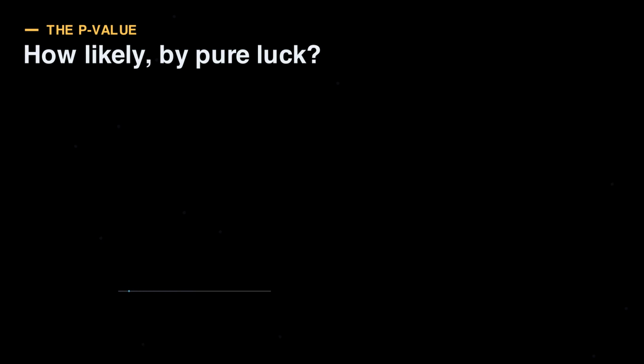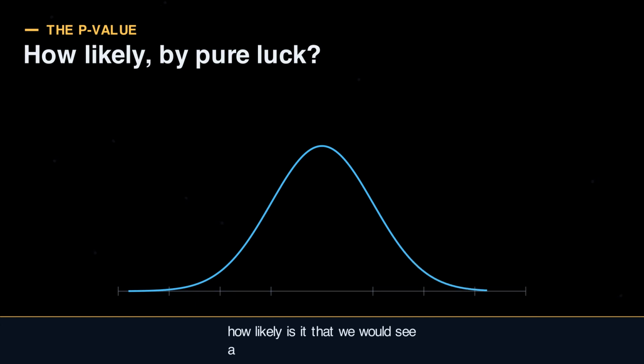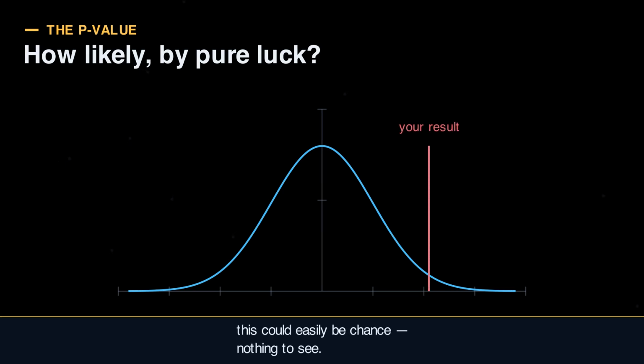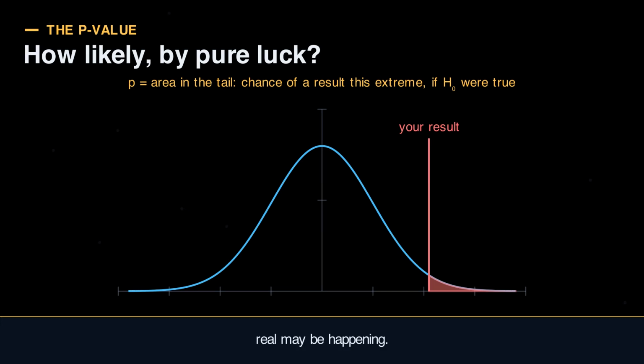Enter the p-value. It answers one precise question: if nothing were really going on, how likely is it that we would see a result this extreme just by luck? A large p-value means this could easily be chance, nothing to see. A tiny p-value means pure luck would almost never produce this, something real may be happening.